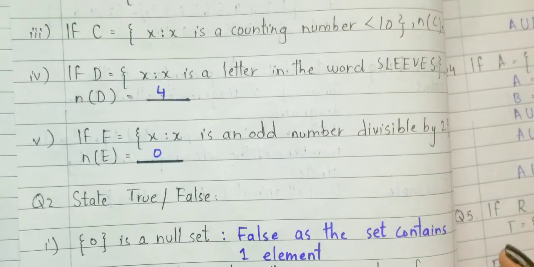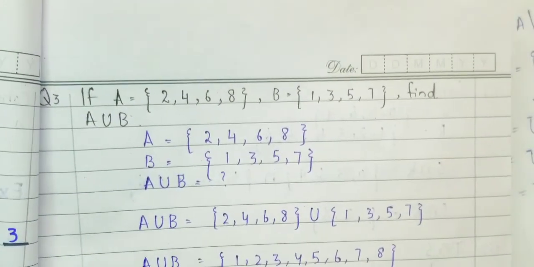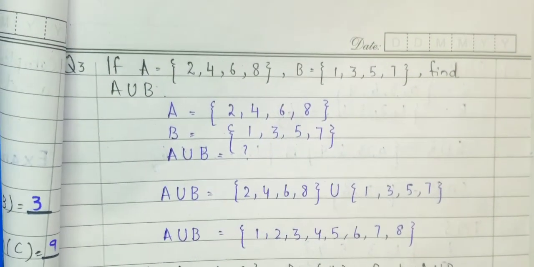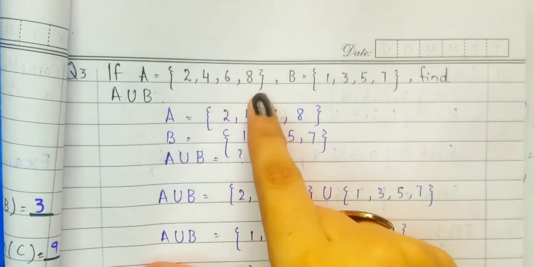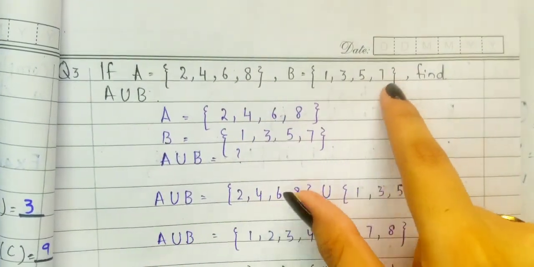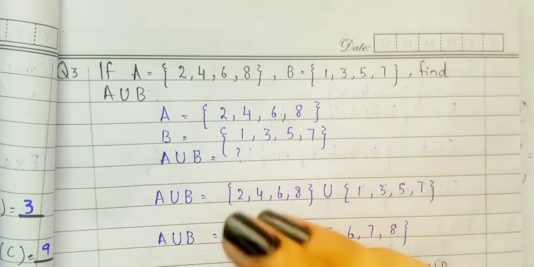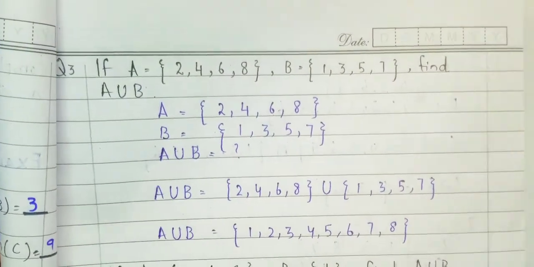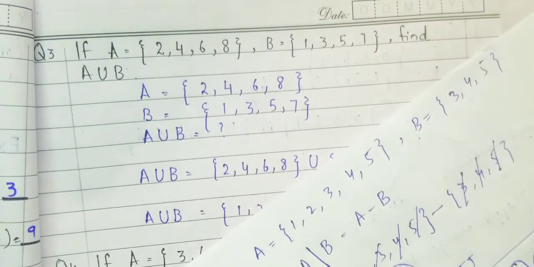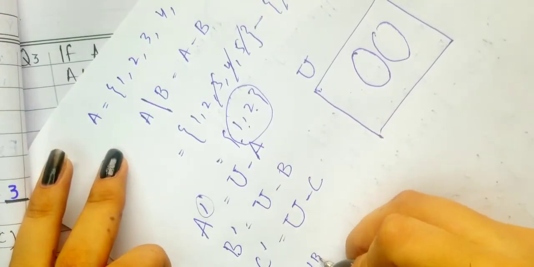Now let's move towards the other questions of the exercise. Question number 3 states that we have to find the union of sets if A is equal to 2, 4, 6, 8 and B is equal to 1, 3, 5, 7. Then find A union B. This question is very easy. I have already told you how you can find A union B.